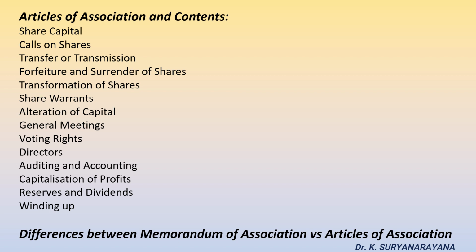Provision. Memorandum of association cannot include any contents which are against the Companies Act 2013. Articles of association cannot include any contents which are against both the memorandum of association and Companies Act 2013. Relationship. Memorandum of association maintains the relationship between the company and its members. Articles of association maintains the relation between both the company and its members and among the members. Signature. Memorandum of association, the sign of the subscriber is a must. Articles of association requires the sign of the subscriber of the memorandum and needs to be registered with the memorandum.